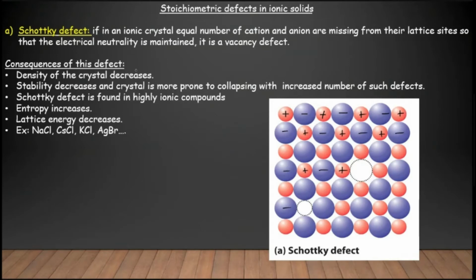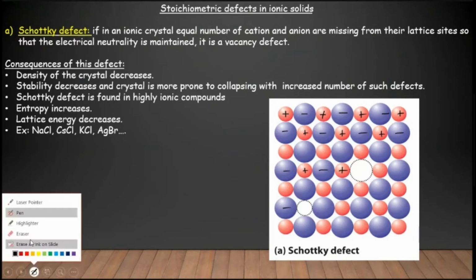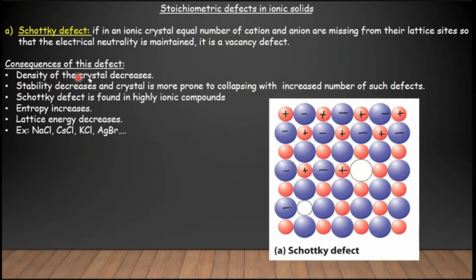So what are the consequences of this Schottky defect? The first consequence is the density of the crystal decreases, because an equal number of cations and anions are missing from their lattice sites. The second is that the stability decreases and the crystal is more prone to collapsing with an increased number of such defects. Because the number of atoms, ions or molecules in the lattice sites is reduced, it is more prone to collapsing.